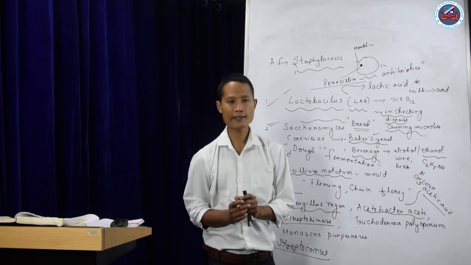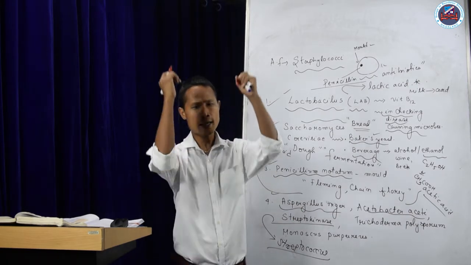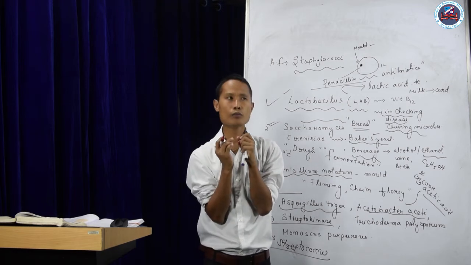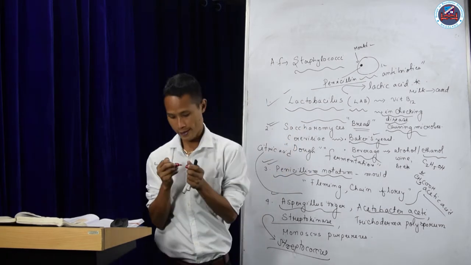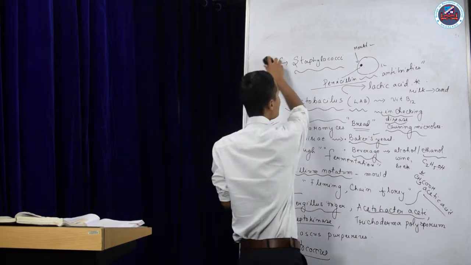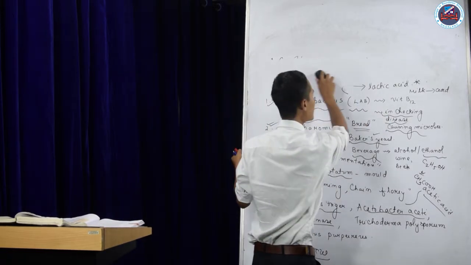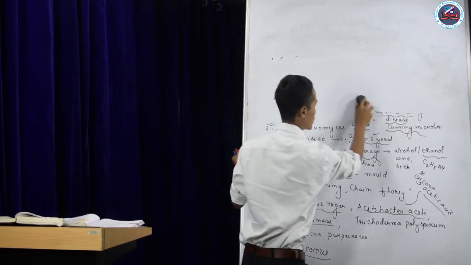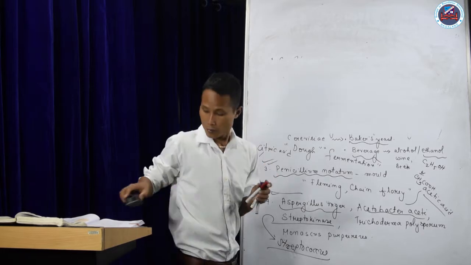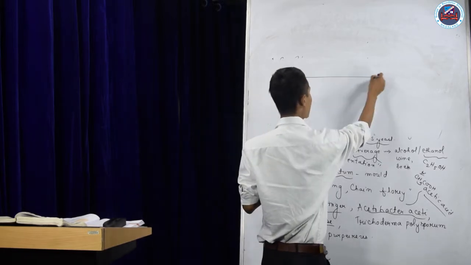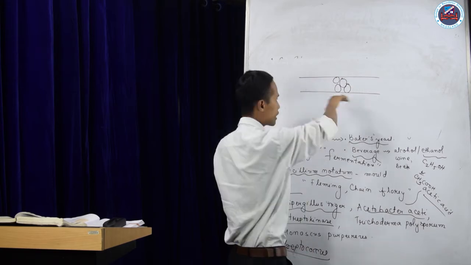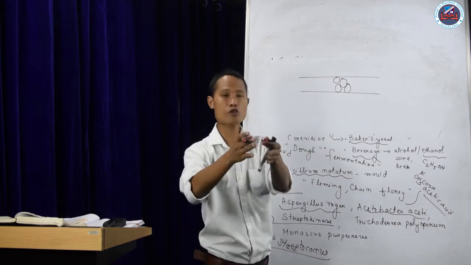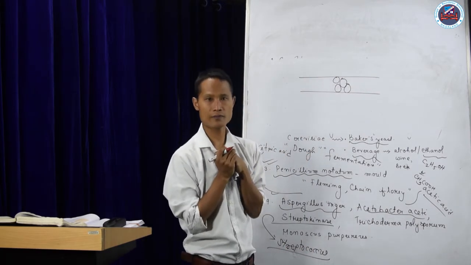This streptokinase helps as a clot buster. Clot buster means, if this is your blood vessel and there is a clot forming, then what will happen? This will not allow the passage of blood flow in our blood vessels.